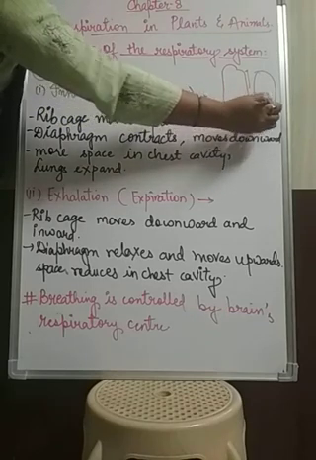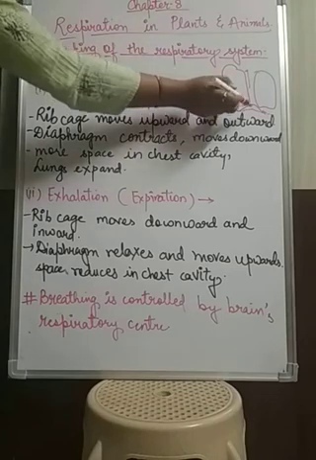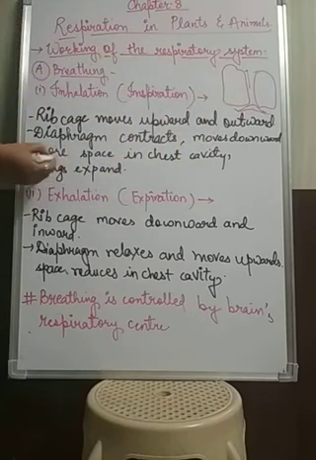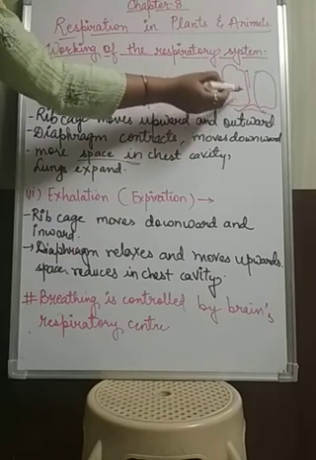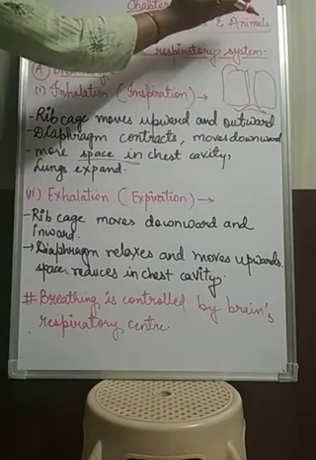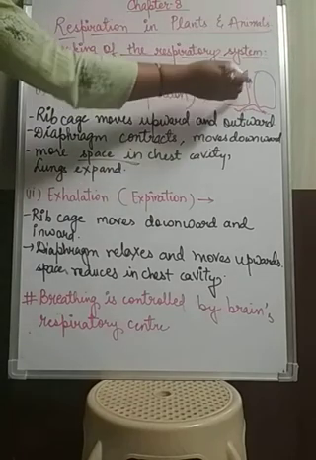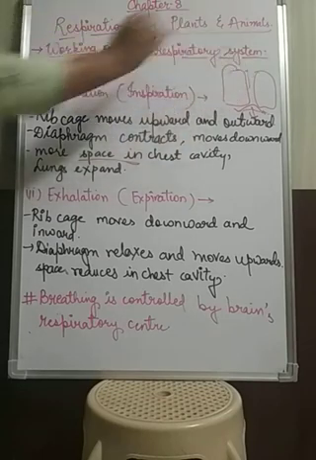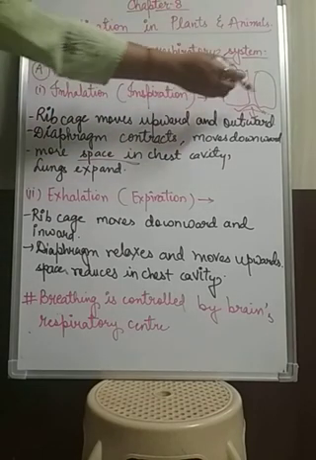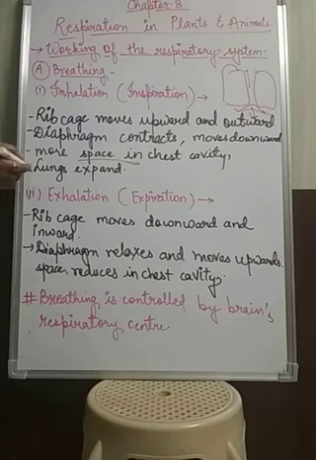So the space in the chest cavity, the thoracic cavity, will increase, because the rib cage moves upward and outward and the diaphragm moves downward. There is more space in the chest cavity, so the lungs can expand properly and inhale more oxygen rich air. This is how inhalation takes place.